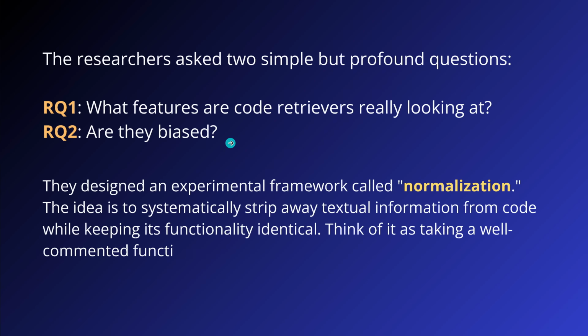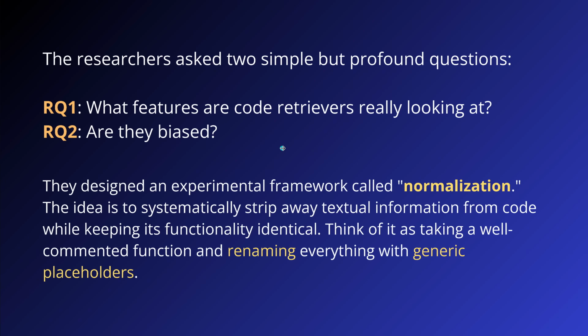So what they did, they designed an experiment, as always in physics, no? And they call it a normalization. And the idea is simple, honestly. You just systematically strip away the textual information from the code while keeping its functionality absolutely identical. The code is working. Think of it as taking a well-commented function and renaming everything just with generic placeholders.